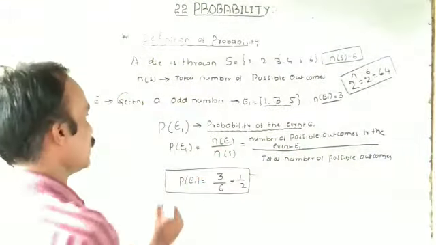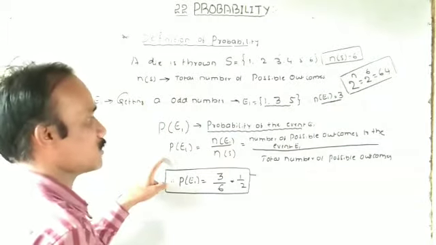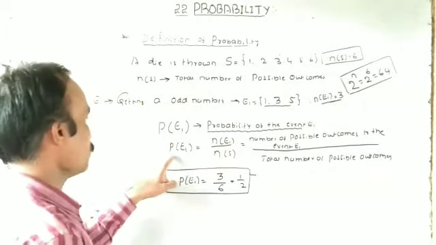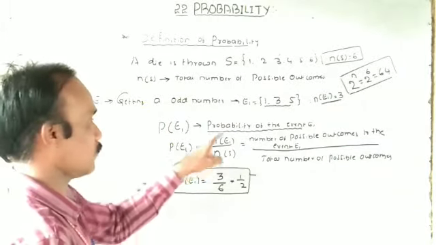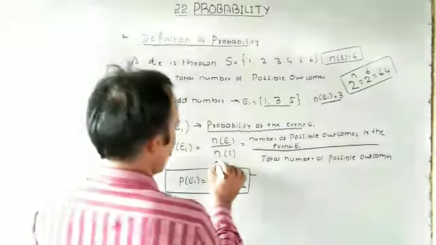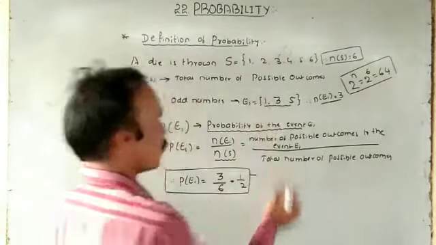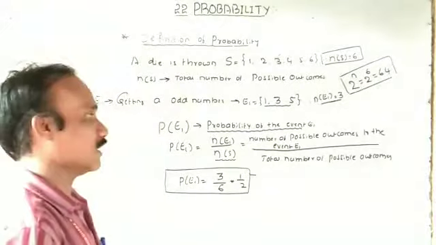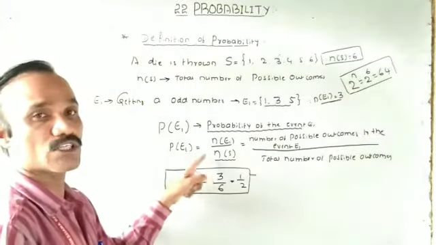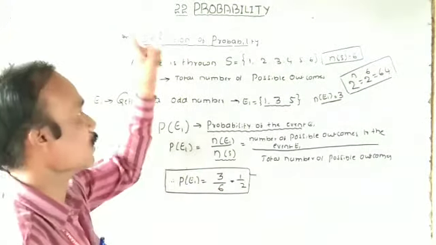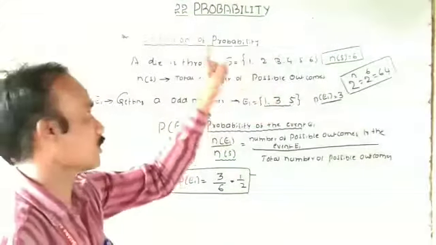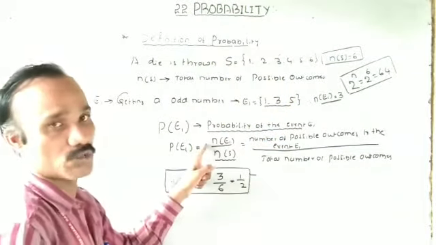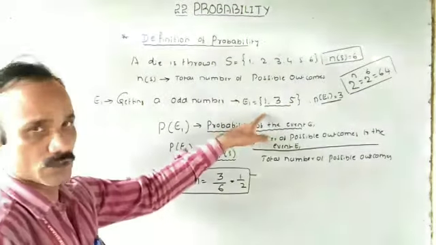So probability can be found by using this formula. This is very important. P of E1 is equal to n of E1 divided by n of S. The denominator is common for all the problems. While you are calculating probability, the denominator, the total number of possible outcomes, is common. Only the numerator changes, depending upon the possible outcomes.